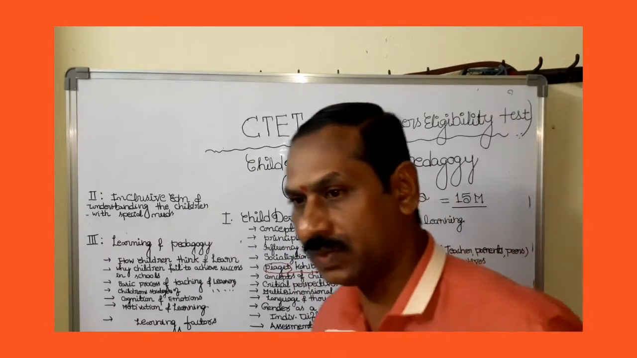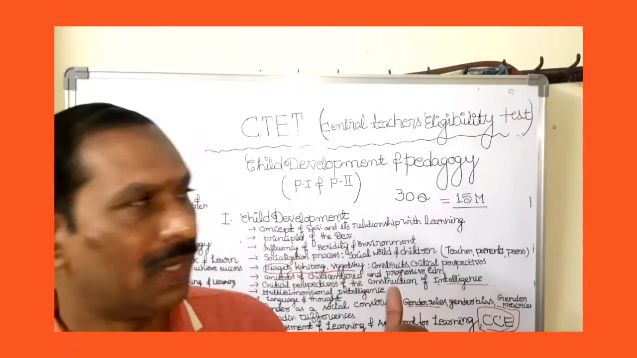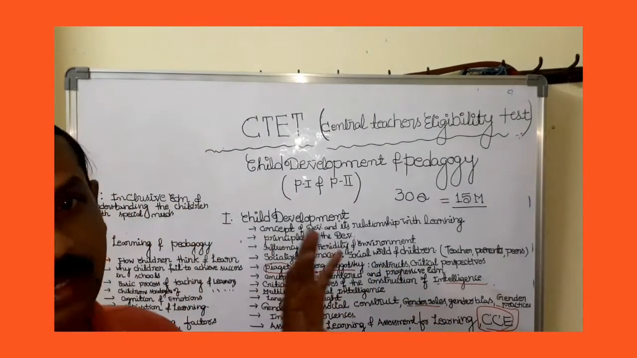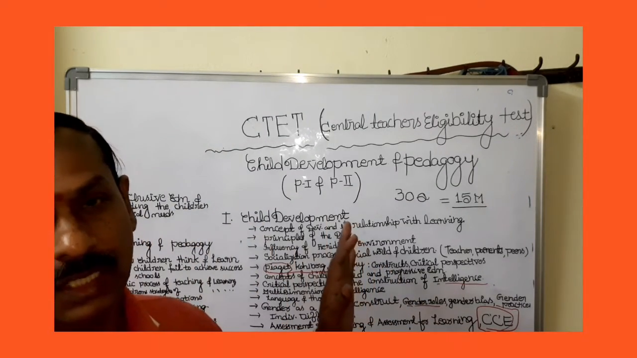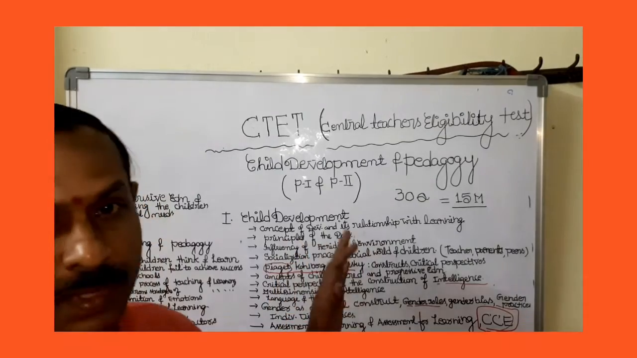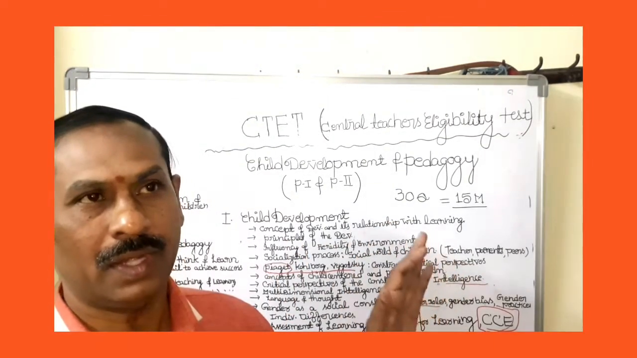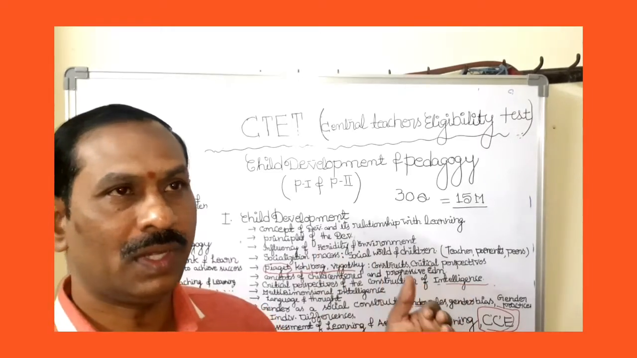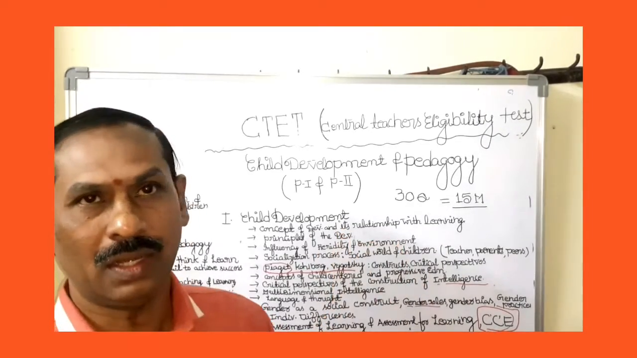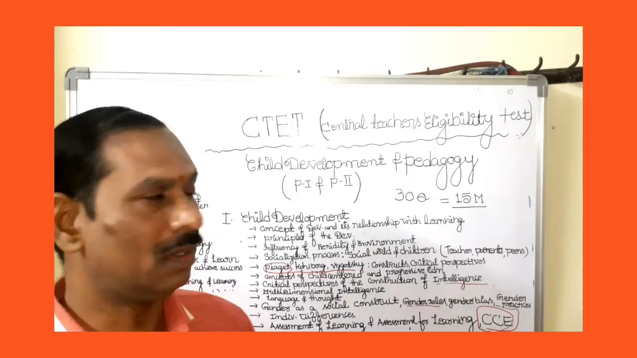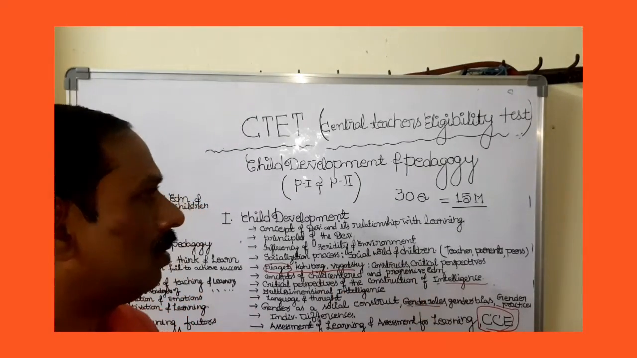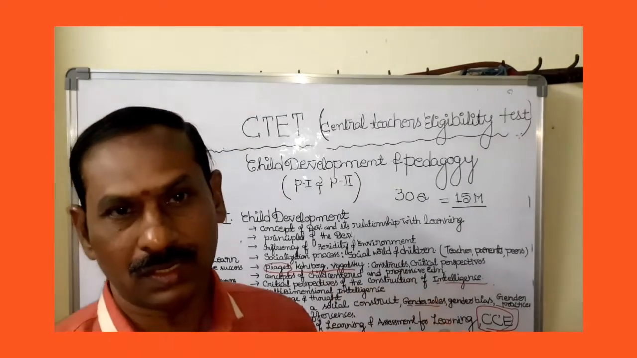Friends, this is the syllabus analysis, particularly of the child development and pedagogy area for CTET Paper 1 and 2. In the coming classes, we will discuss one by one, how the questions are coming, and the description of those topics, soon.